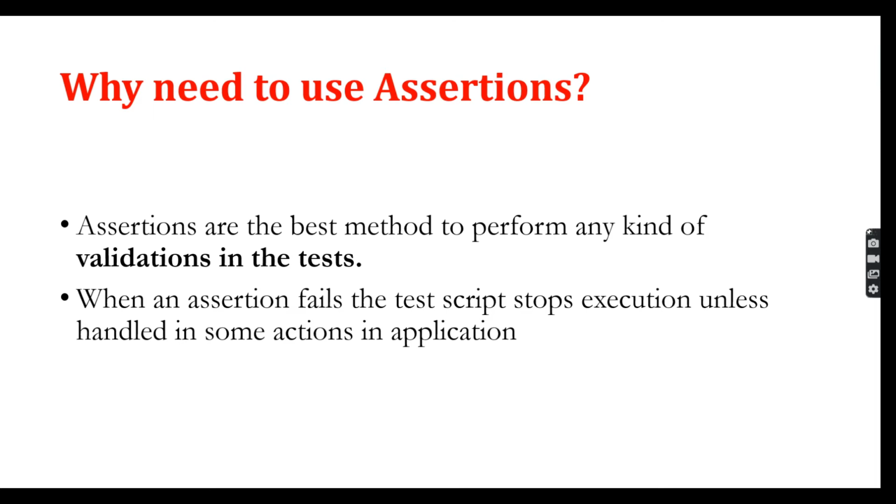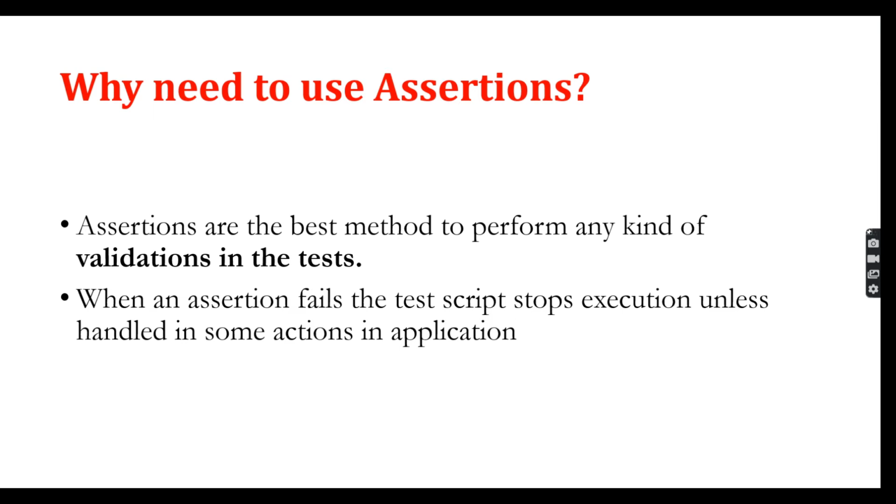So here, why do we need to use assertion? Assertion is very important in our automation script. For each and every script we are going to put validation. For example, you want to validate a confirmation message or a specific text, that time we have to put validation. That way we can ensure whether the specific script passed or not. So in each and every script we need to cover the validation part. That is the reason we are using assertion.